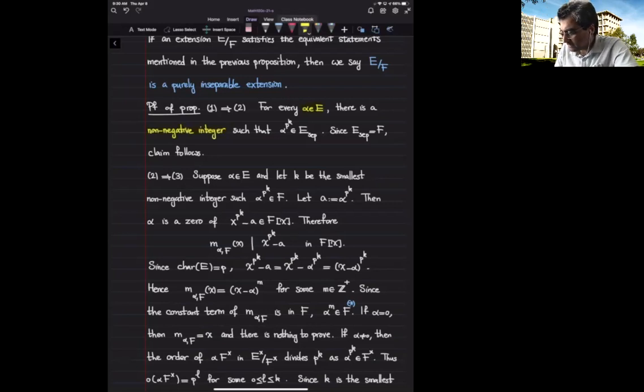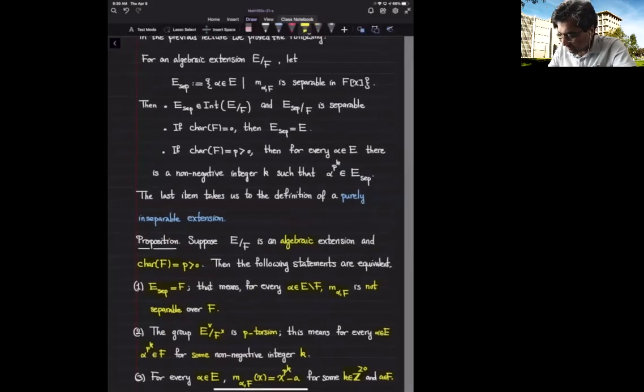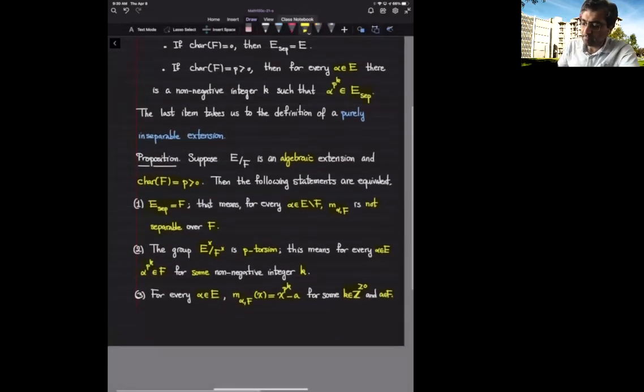So this is the assumption that we have. This is what we have proved in the previous lecture, and I have stated this over here as well, that for every alpha inside E, I can raise alpha to some power of p and end up being inside E subset. And remember the assumption, the first statement, I can alternatively say that is the same as saying that E subset is F.